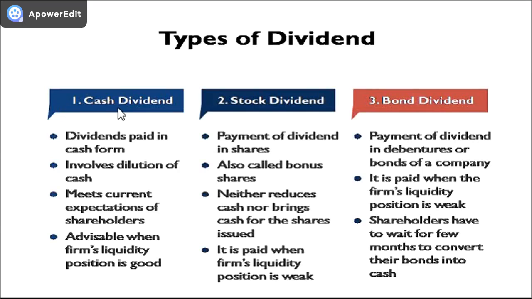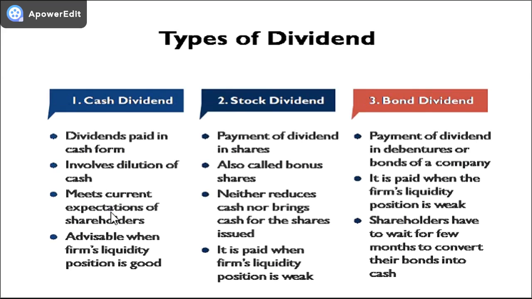Number one, cash dividend. Cash dividend means the dividend which is paid in the form of cash. It is the most common form of paying dividend by the companies. When the dividends are paid in cash, the cash balance of the company reduces. It dilutes the cash balance of a business.